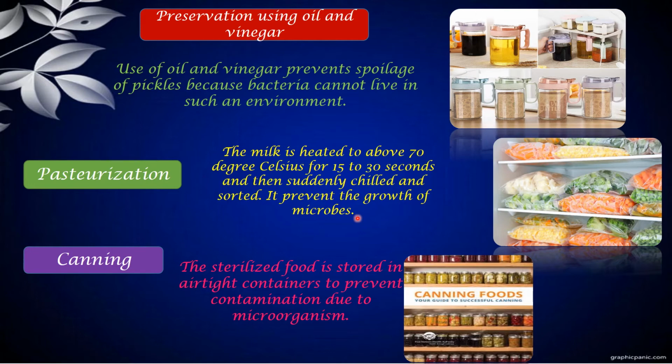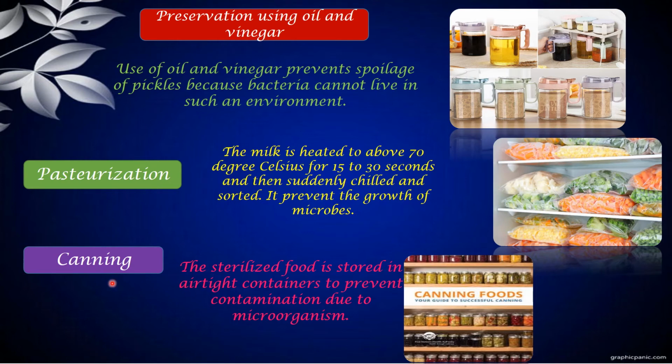For 15 to 30 seconds the milk is boiled to a high peak, and then suddenly chilled. The microorganisms cannot live in extreme heat and extreme low temperature, and that is the reason we boil the content and eat it hot, and refrigerate to preserve it. Now can you understand the difference? In extreme low temperature, microorganisms cannot prevail, and in extreme high temperature, they cannot prevail either. That is how we use things in and around us, like refrigerated, frozen vegetables, which you can see here.